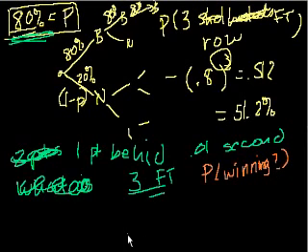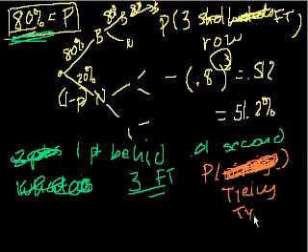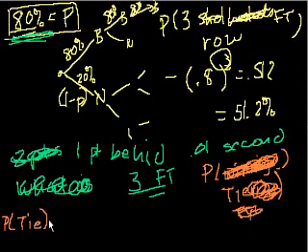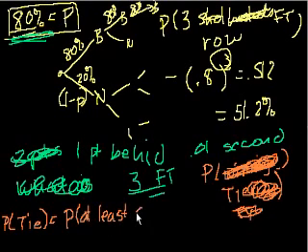So in order to win, well, actually, let's do the tying first. So what's the probability of a tie? Well, the probability of a tie is going to be equal to the probability of me getting at least one free throw, right?